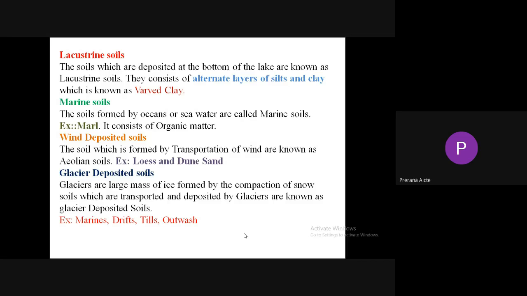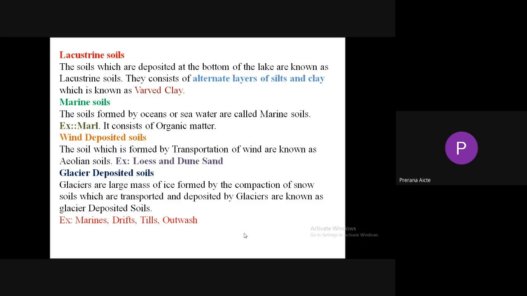Lake deposit soil is Warwood clay. It consists of alternate layers of silt and clay. So an example of lake deposit soil, or lacustrine soil, is Warwood clay. Lacustrine soil means lake deposited soil. The soil which is deposited at the bottom of the lake is known as lacustrine soil.